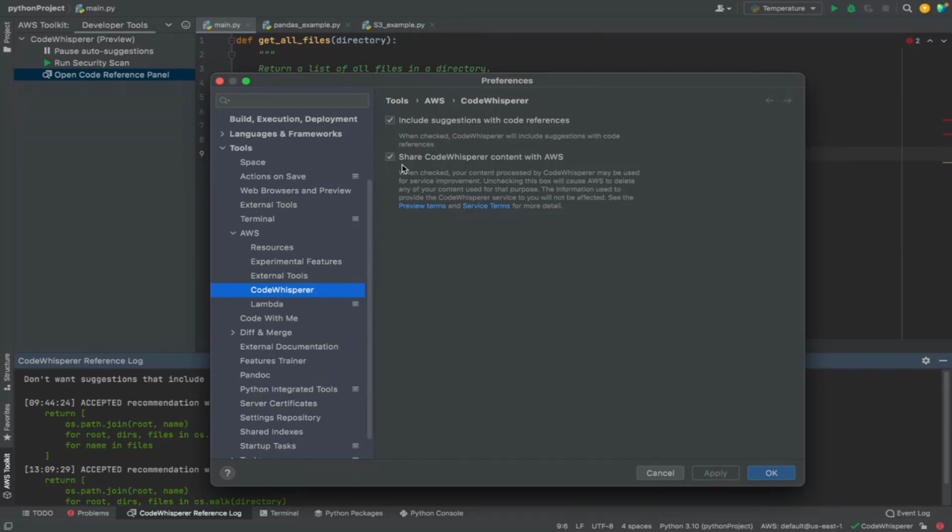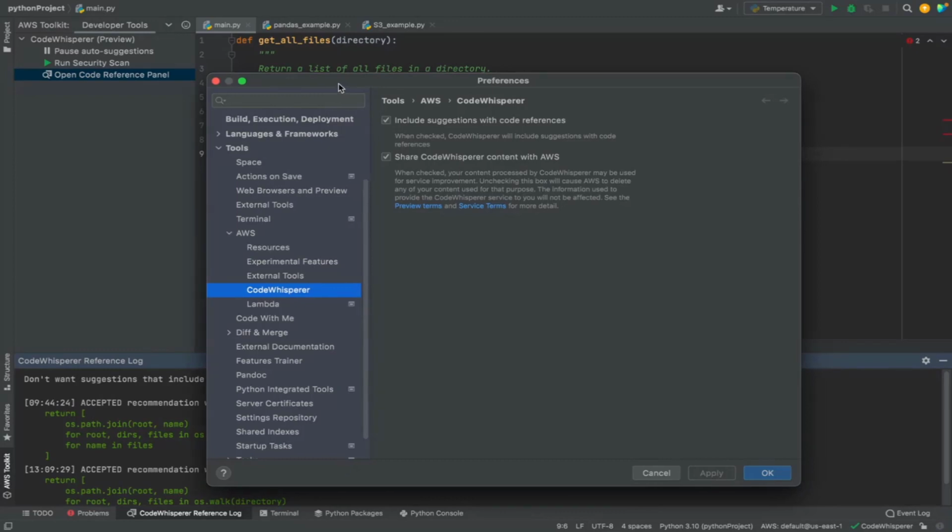The other setting here is for sharing your content with AWS. So I mentioned the code snippets, right? To generate a recommendation for you, CodeWhisperer requires a little bit of code context, right? A few lines of your code prior to the cursor. Now, that code can actually be saved as an input-output combination, so that we can improve our service further.